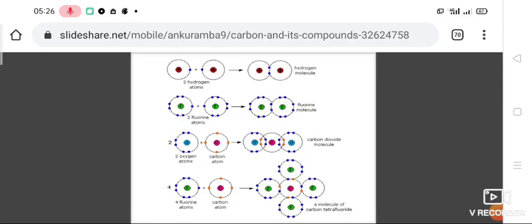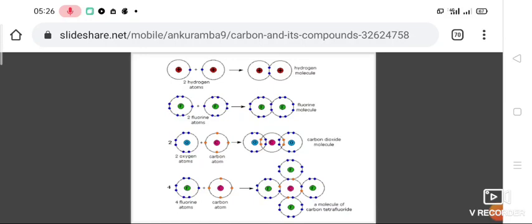The compounds formed by covalent bond formation are known as covalent compounds. They can be of different types. On the basis of the atoms taking part in covalent bond formation, covalent compounds are of two types: homoatomic covalent molecules and heteroatomic covalent molecules.